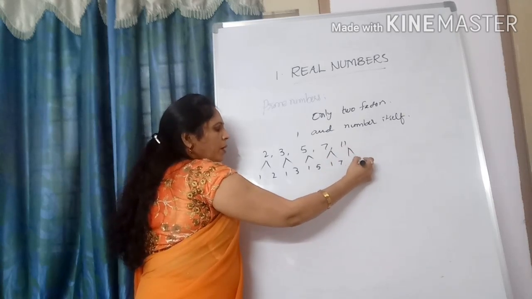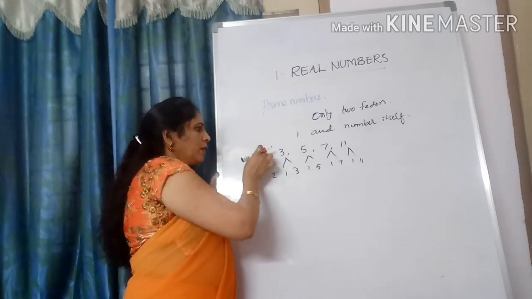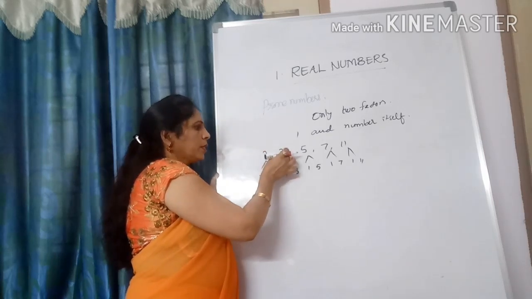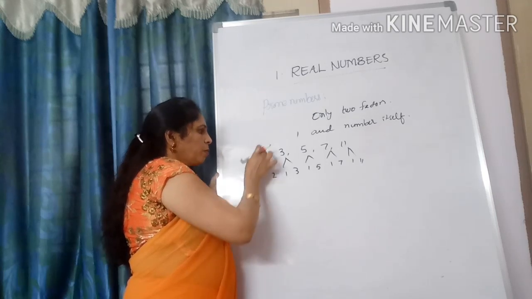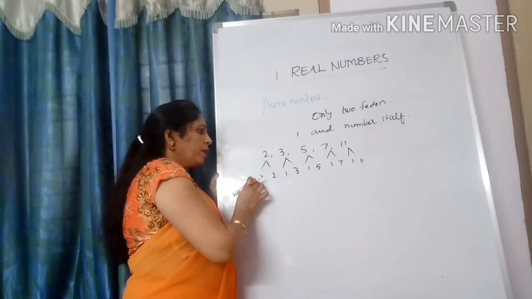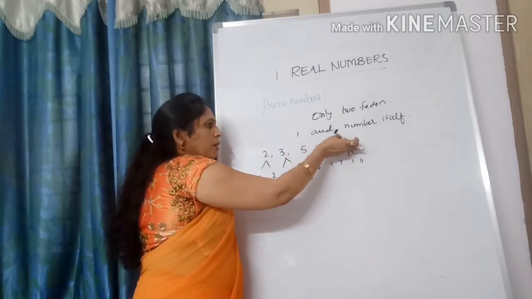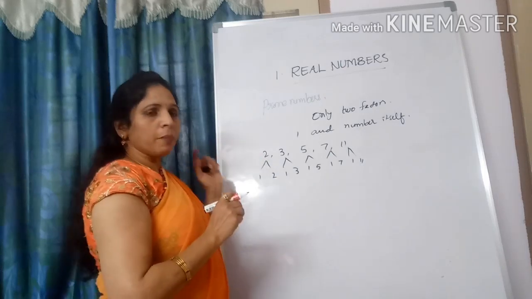Here 1 comma 11. So these numbers, 2, 3, 5, 7, 11, have only two factors, divisible by 1 and the number itself. These are called prime numbers.